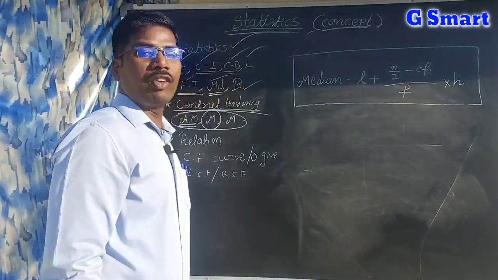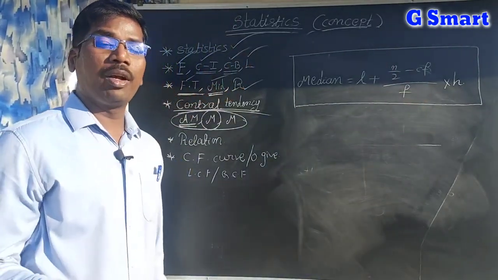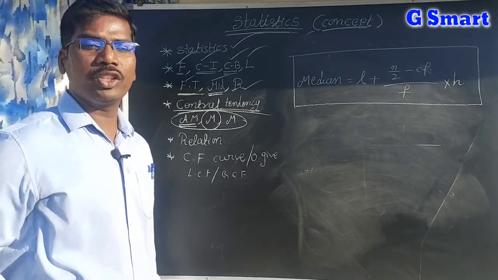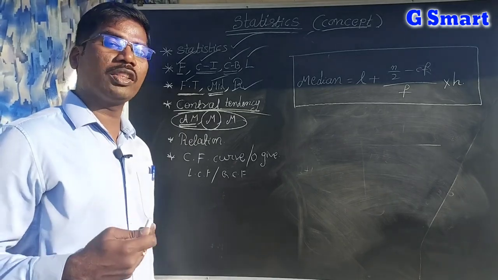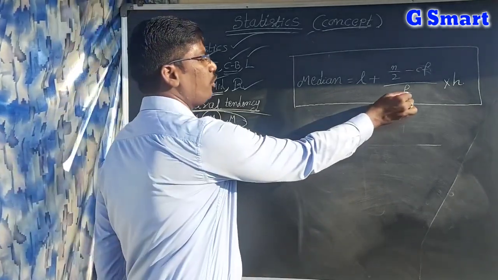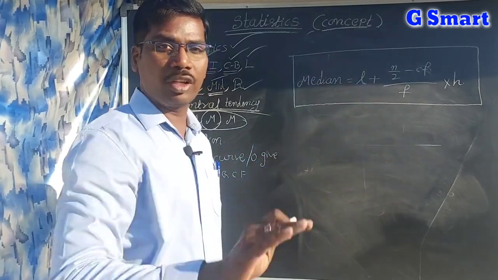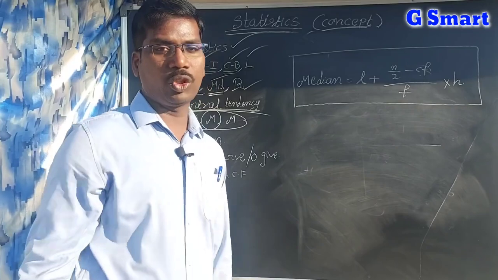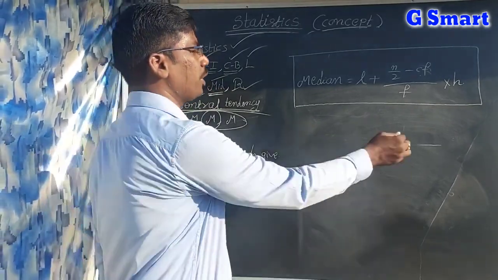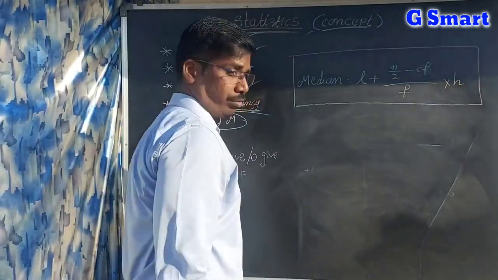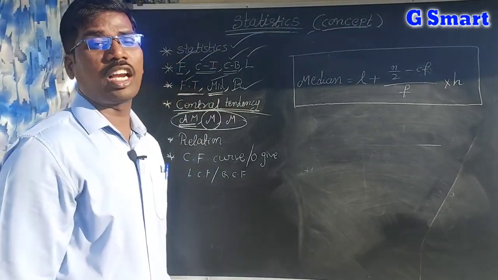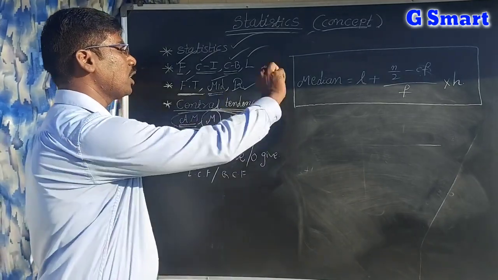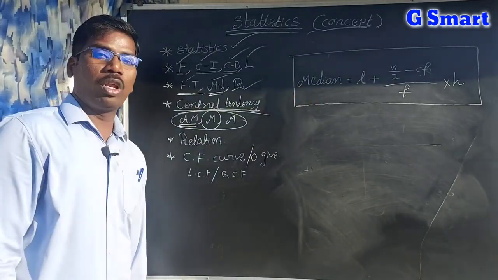Cf, cumulative frequency, means the cumulative frequency of the class preceding the median class. Small f means the frequency of the median class, the required frequency. And h is the height, the class interval, that is, the length of the interval. So the median is L plus (n by 2 minus Cf) by small f, into h.